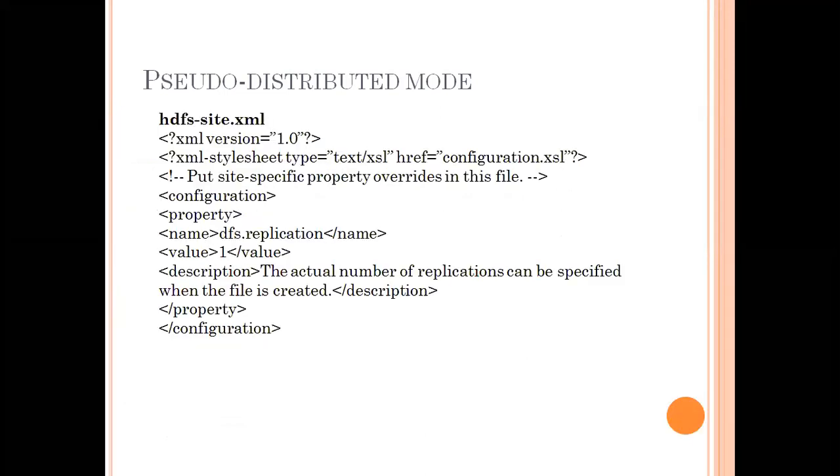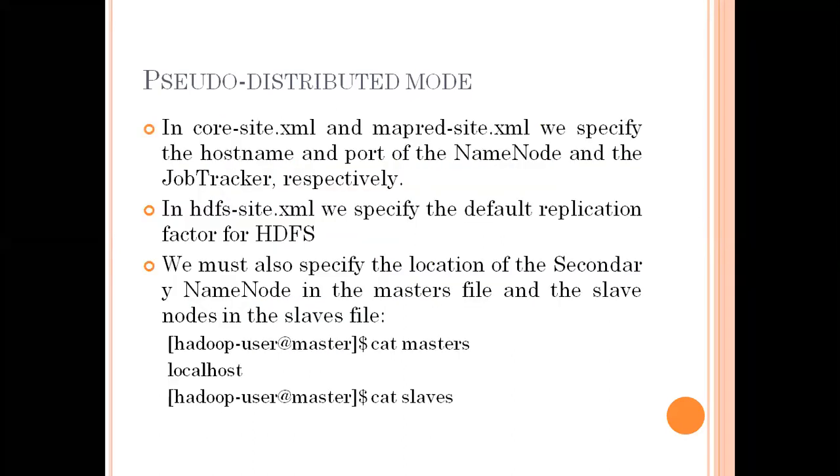Then hdfs-site.xml is the main site, which is going to check, after the node is actually placed and the data is created, whether the duplications can be perfectly done or not. So these are the 3 configurations we will do in a distributed setup. In core-site.xml and mapred-site.xml, we specify the host and port of the name node and the job tracker respectively.